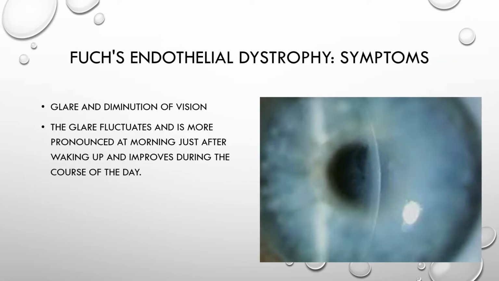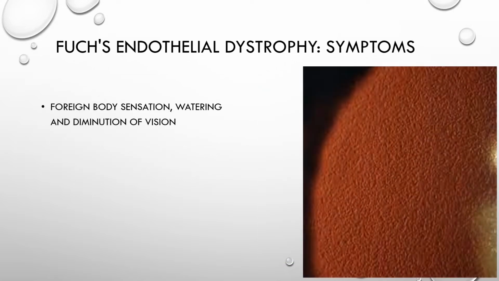The symptoms range from glare and diminution of vision, which will start in the late 50s of a person, and the glare fluctuates, being more during the morning hours and reducing during the afternoon and evening time. Foreign body sensation, watering, and diminution of vision further progress as the disease progresses, and the patient may become uncomfortable because of these symptoms.